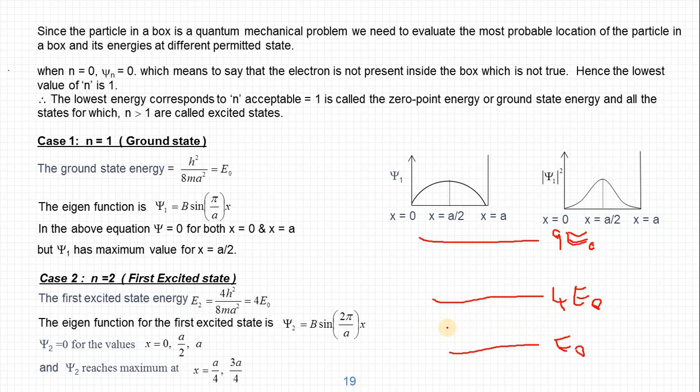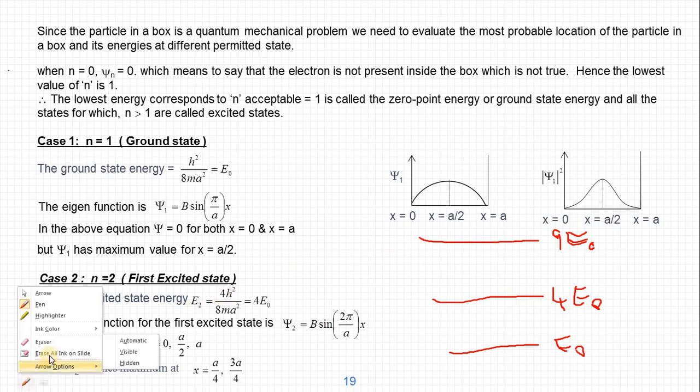That is the classical case. But for a quantum case, it can have only these energy values. If it is vibrating or moving with an energy E0, the next possible is 4 times E0, and the next is 9 times E0, like this. That is the quantum situation, the discrete set of energy values.